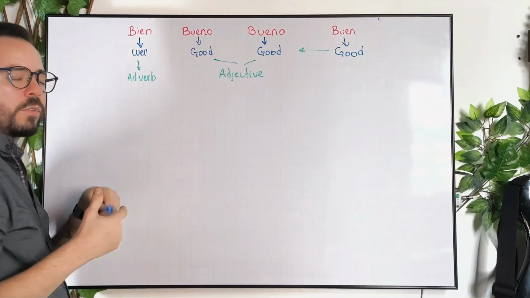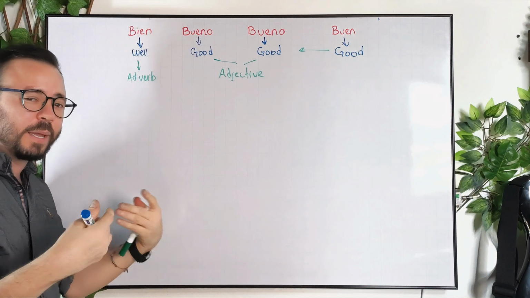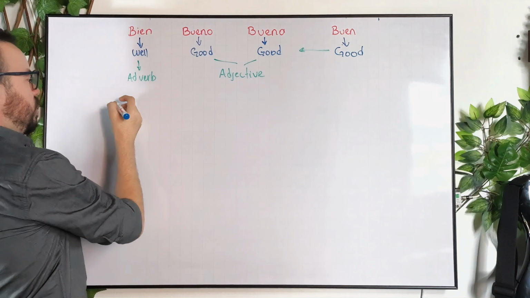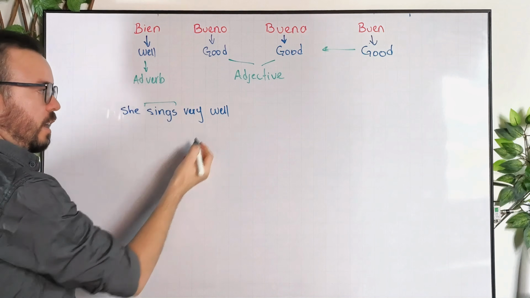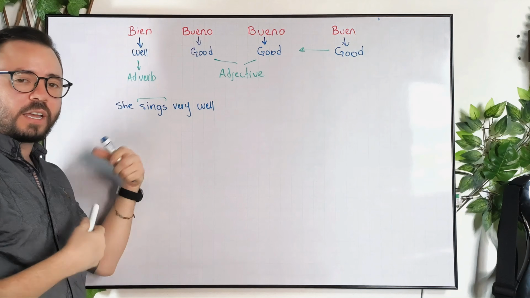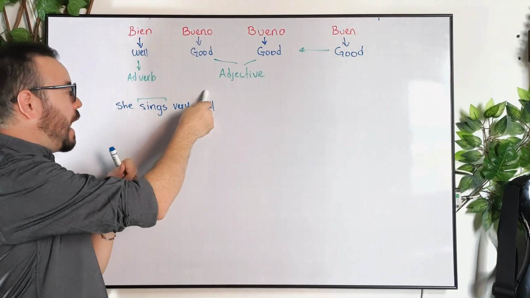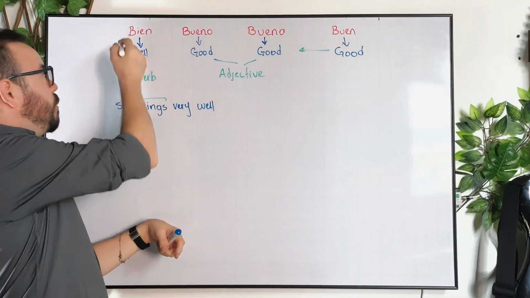Let's start with this. As we said already, we're going to be using bien whenever we speak about a verb, how something is being done, okay? In this case, we can say something like, "She sings very well." Since we're speaking about to sing, we need to use bien. How do we know that? Because to sing is an action. It's a verb. We're speaking about how she sings. If we're describing an action or a verb, then we need to use bien.